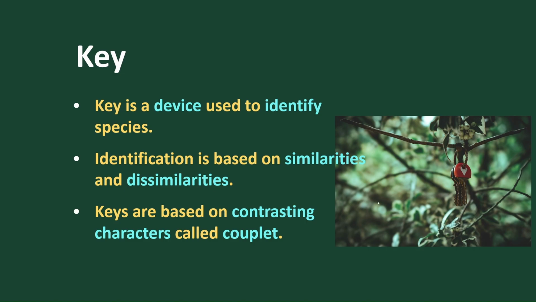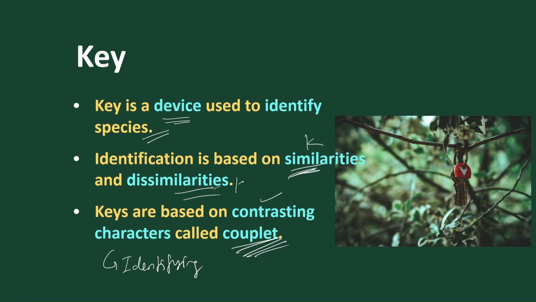Then we move on to keys. What are keys? A key is a special device used to identify species. The key is based on similarities and dissimilarities of characters, like contrasting and non-contrasting. What is a contrasting character? An identifying character. All identifying characters are taken into consideration, and these contrasting characters are called couplets. Inside contrasting characters, we find similarities, and similarity is one type of key, and dissimilarity is one type of key.